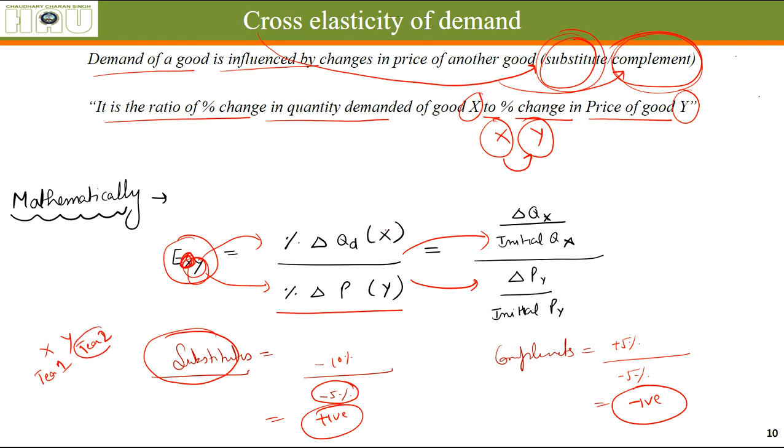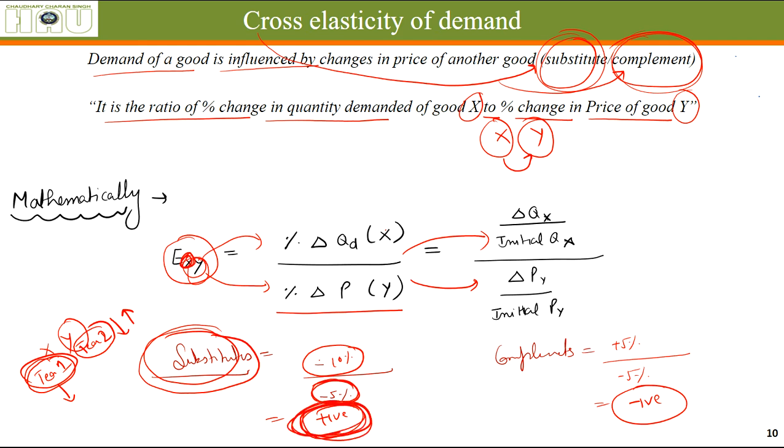If the price of Y has reduced by 5%, the quantity demanded of Y will increase, and the quantity demanded of X is going to reduce, maybe by 10%. So the positive and negative will cancel out, and the value of cross elasticity of demand in the case of substitutes will come out to be positive.